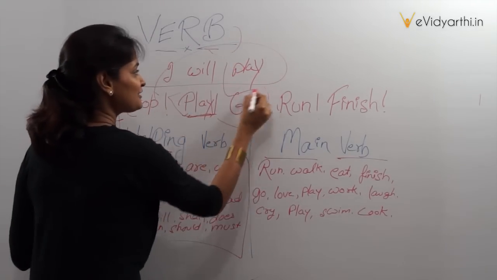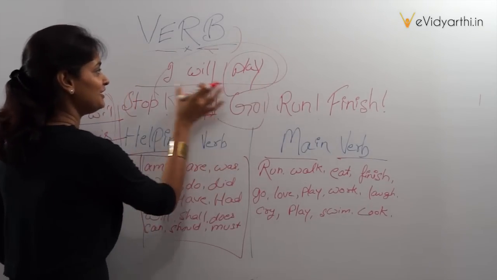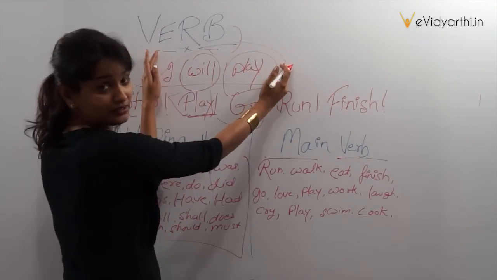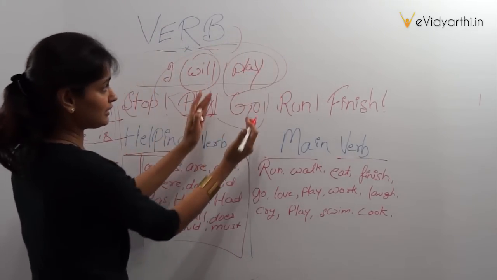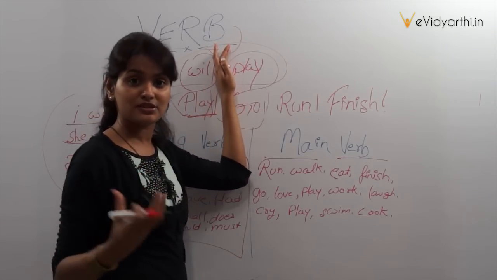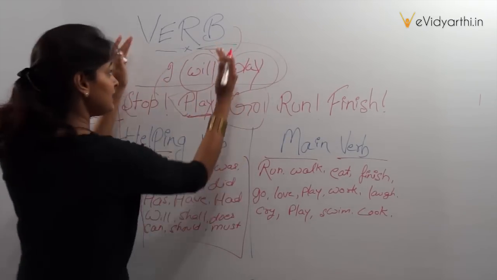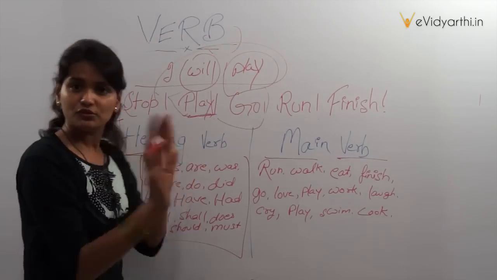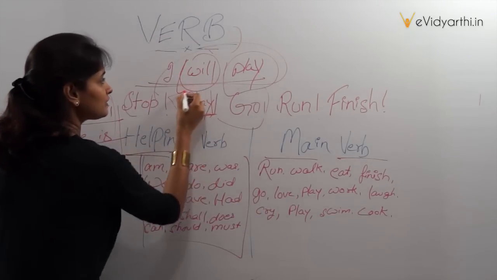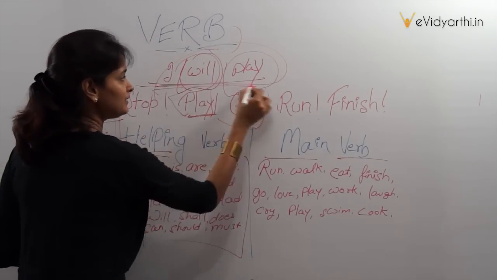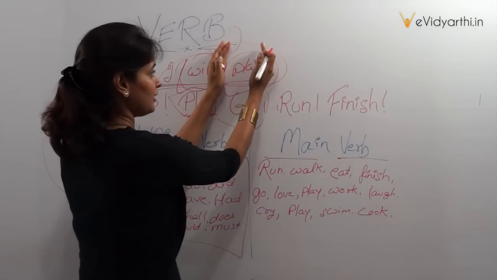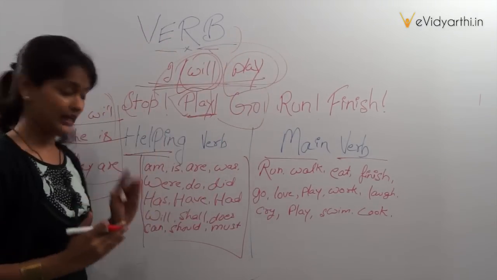So this very important word made this complete. So this verb is helping a sentence only. The play in itself, I told you earlier also कि play in itself is a complete sentence. अगर मैं आपको बोलती हूँ play तो आप समझते हो मैं आपको खेलने के लिए ऑर्डर कर रही हूँ. But when I speak only I will, तो आप you don't understand कि what I will, मुझे क्या करना होगा. So I will play. So this verb is completing a sentence, is helping this sentence to become a complete sentence. That's why this is a main verb and this is a helping verb.